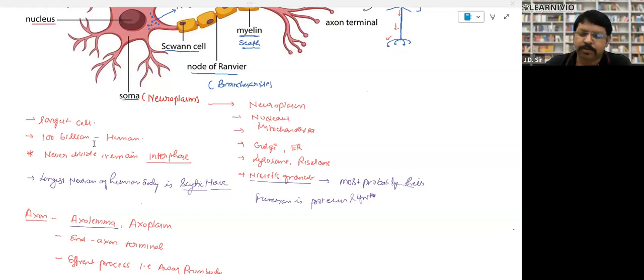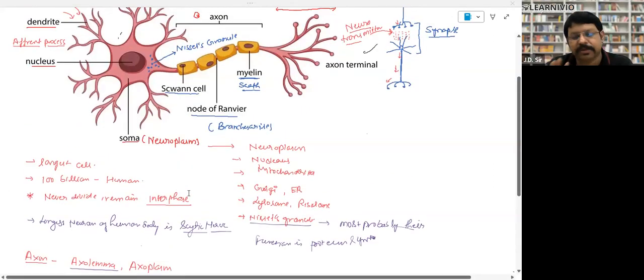Humans may have 100 billion neurons. They never divide and they remain in interphase, that I have already explained to you, right? The longest nerve of the human body is the sciatic nerve. Note down, even this question has been asked. Sciatic nerve.